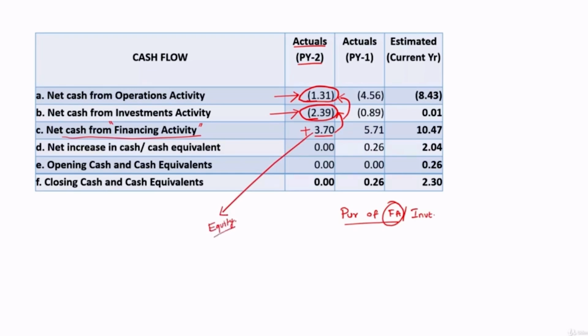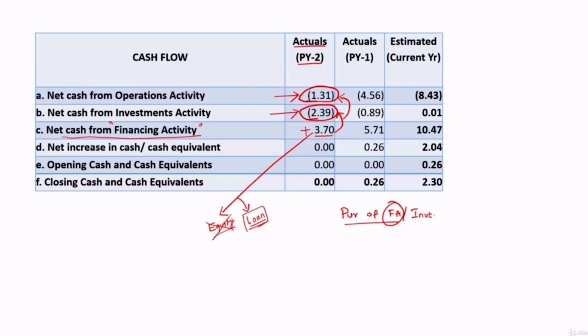It means owners are investing money for their investments and they are also taking care of the losses suffered. Or is it fully by loan? Then it is a matter of concern, because there is a substantial operational negative cash flows and they are also investing, and owners are not participating. Everything is getting funded by loan.